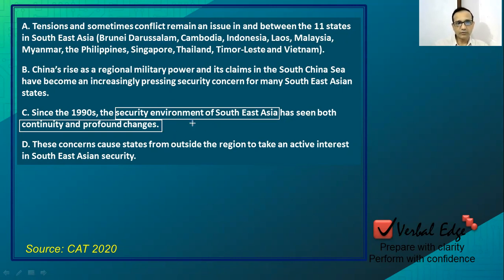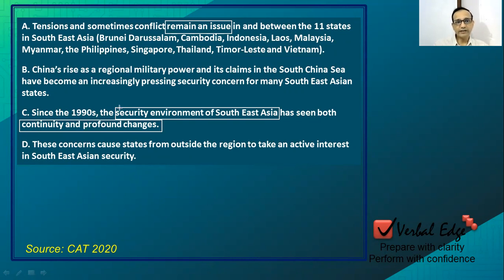So this seems to be a good opening sentence, maybe the best opening sentence, because sentence A is elaborating on C. How? Remain an issue. Remain an issue means what? Continuity.